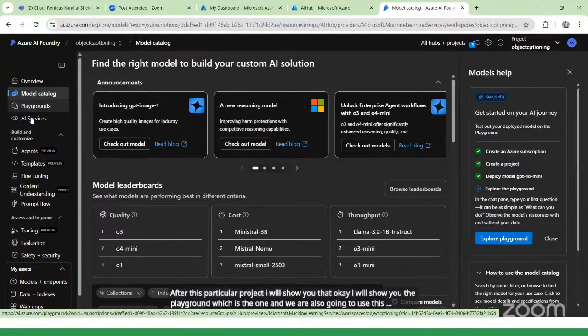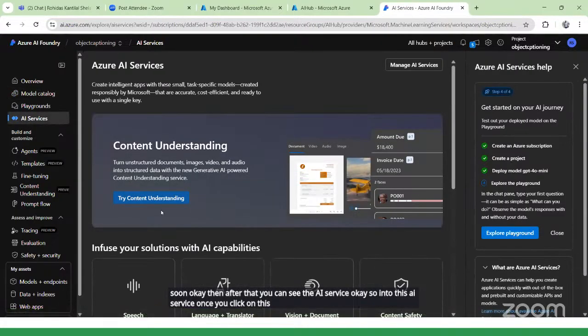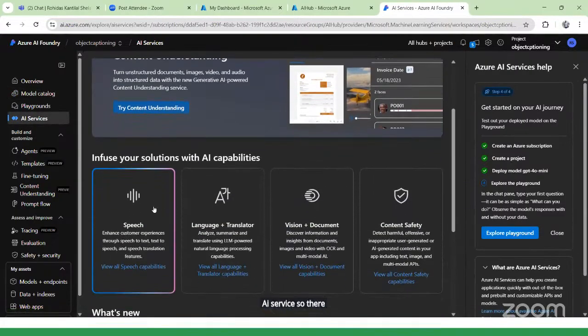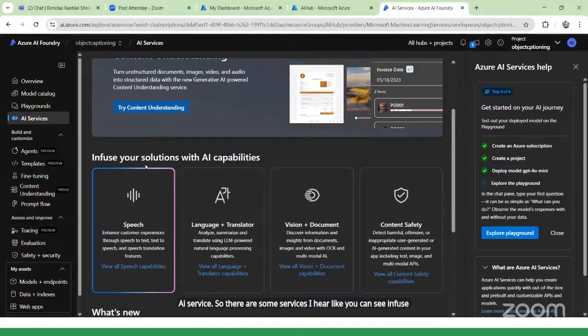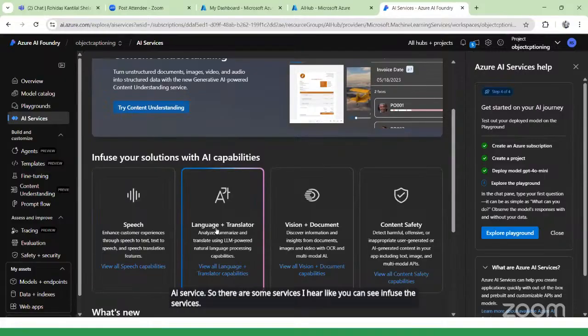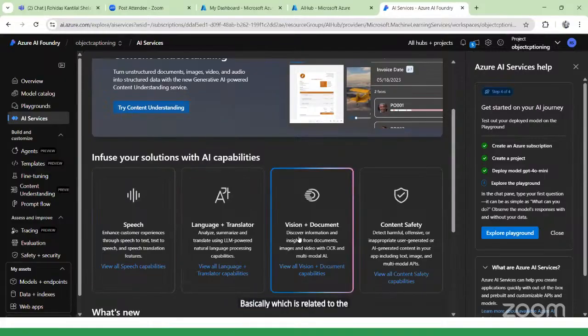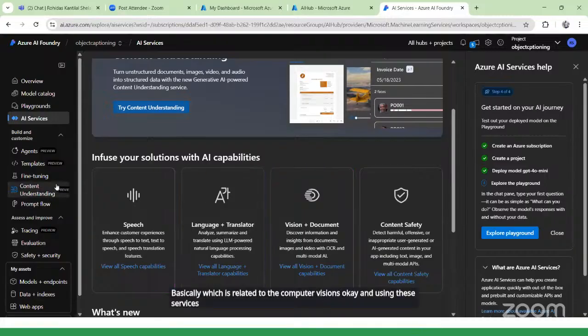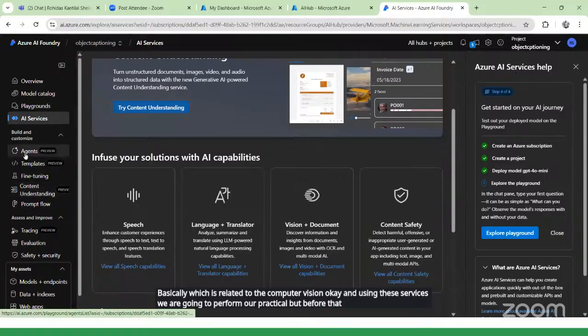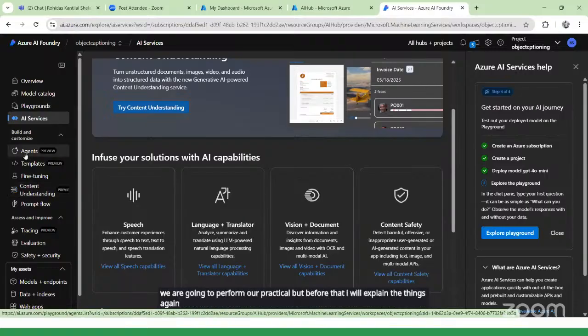Then after that you can see the AI services. Once you click on AI services, there are some services here, like you can see services related to computer vision. Using these services we are going to perform our practicals, but before that I will explain things. Again, you can create your agent. For that agent, we have some pre-designed templates that we can use.